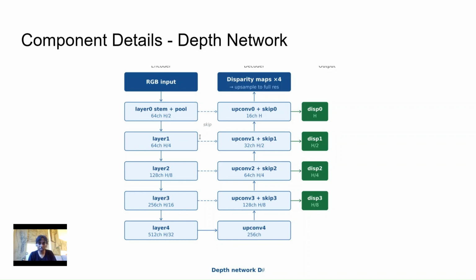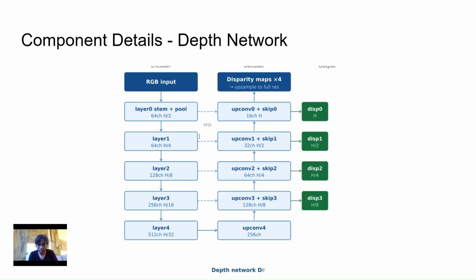So at each stage, it upsamples. So you have convolution layers, which upsample by a factor of 2, and also concatenate the corresponding encoder feature map via the skip connections. So those are the dashed horizontal arrows we can see. So the skip connections are critical over here because they carry the fine spatial detail that we get in the early encoder layers, that by the time we come to the decoder layers, could have been lost. So without these skip connections, the depth maps would be blurry and spatially imprecise.